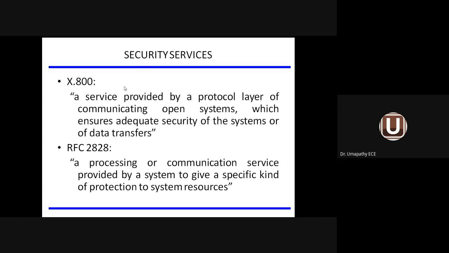One is the X.800 protocol, another one is RFC 2828. So this is meant for adequate security of the systems or data transfer, and this is meant for a specific kind of protection for the system resources. In other words, I can say X.800 is meant for protecting the data in the network or a system. RFC 2828 is meant for protecting the system resources, either in a computer or the resources in a network. So to protect the resources, this protocol will be used. To protect the data, X.800 will be used.